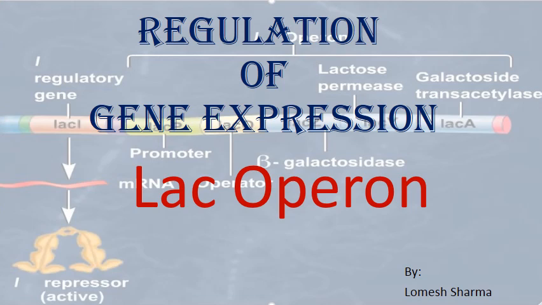Hello everyone, welcome back. Today we will discuss an important topic in molecular biology, that is regulation of gene expression. How does a gene express itself? It expresses itself in two ways. One is formation of mRNA from DNA, that is transcription, and finally the formation of polypeptide from that mRNA by the process of translation. So there are these two steps involved in gene expression.